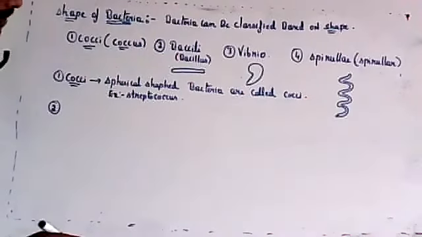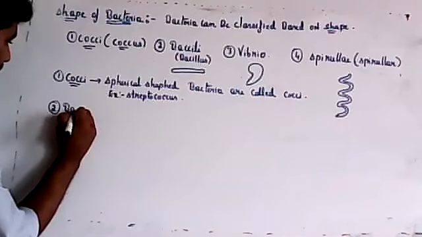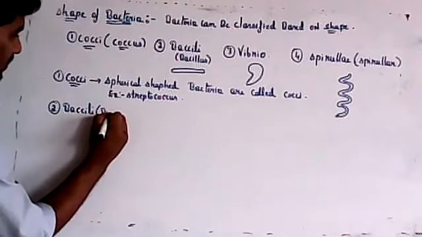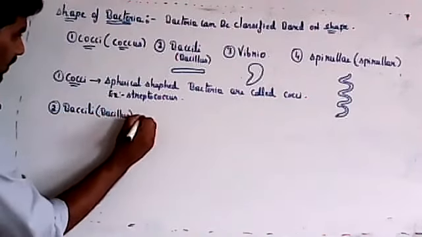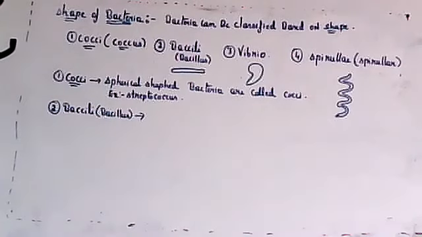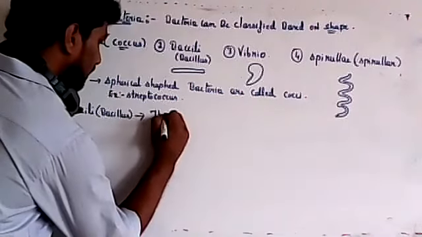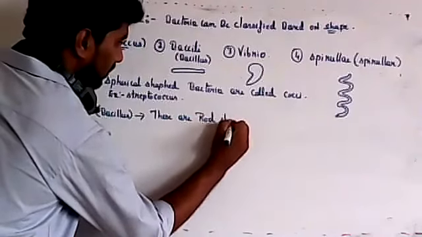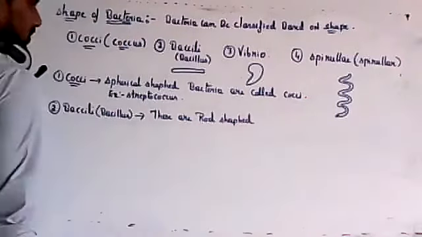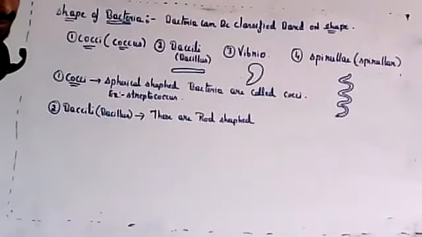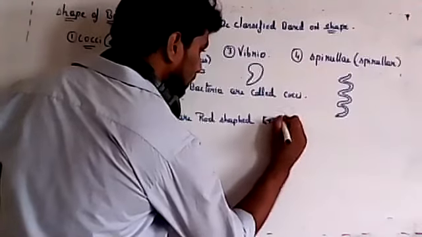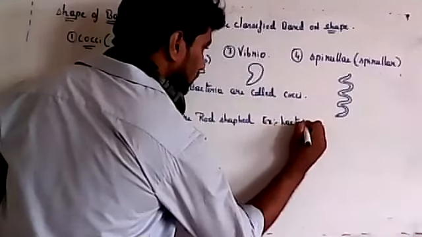The second one is bacilli, which is also called bacillus. They are rod shaped. The example is lactobacillus.